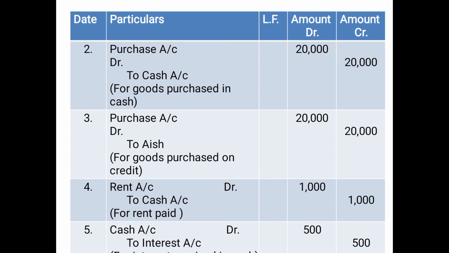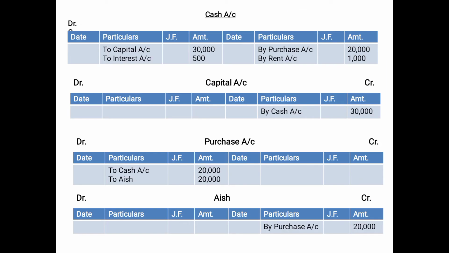Now which two accounts do we need to prepare for this? Cash account and interest account. In this case, the cash account is already prepared, as you can see. While we prepare the cash account, since cash is debited in the entry, we will record the credit aspect. And what is credited in the entry? Children, interest is credited in the entry. So interest will be posted on the debit side as to interest account 500.